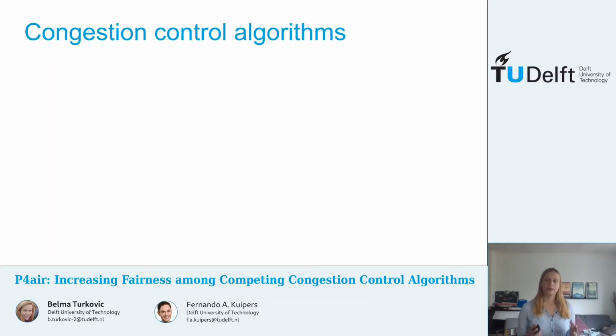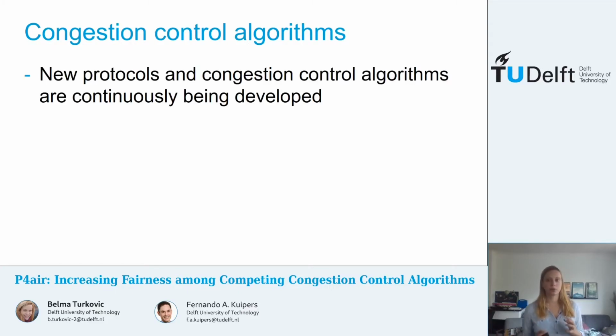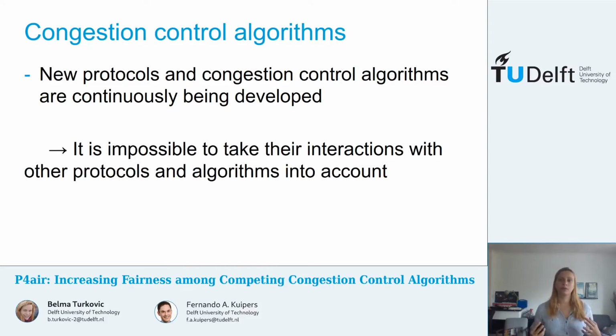Congestion control algorithms are a key component of transport layer protocols, and over the years there have been many new proposals, each claiming superiority for specific applications or scenarios. Furthermore, new transport protocols such as QUIC enable quick development of new transport features directly from the user space, enabling even more customization and diversity in the future. However, due to this abundance, it has become almost impossible to take the coexistence and interactions of a protocol with all the other ones into account when designing algorithms.